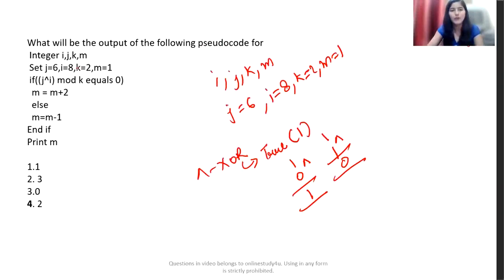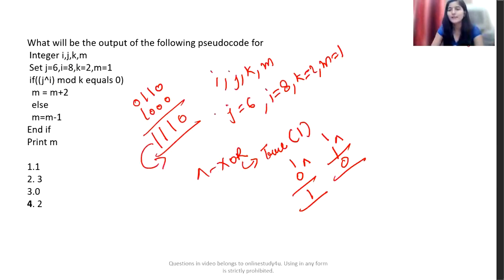So what is the binary value of 6? First of all, it is 110, right? Binary value of 6 is 110. And what is the binary value of 8? It is 1000. Okay, and let us suppose it is an extra 0 here. So we are doing J XOR I. So let us do zeros, 0 XOR 0 is going to give us 0, 1 XOR 0 gives 1, and this 1 XOR 0 gives 1. This is also going to give us 1.